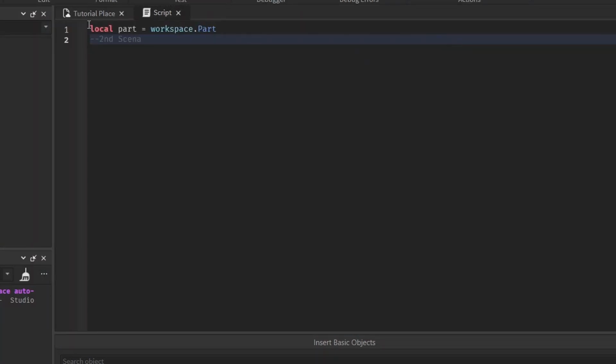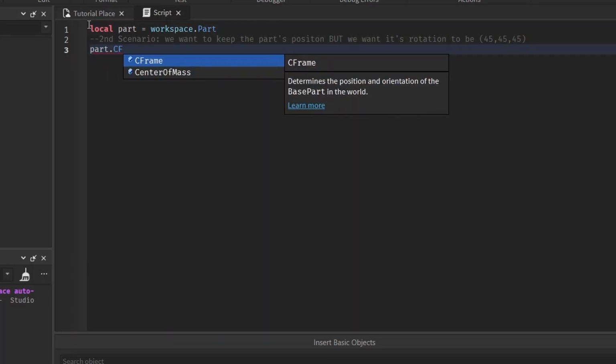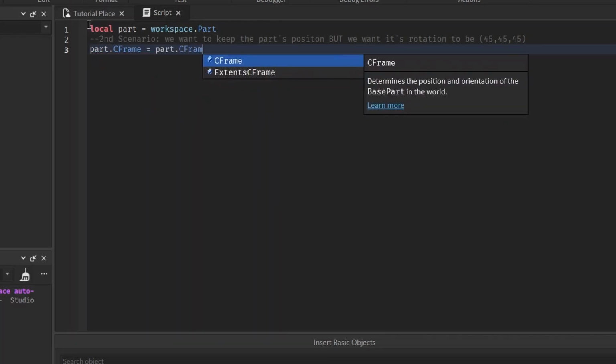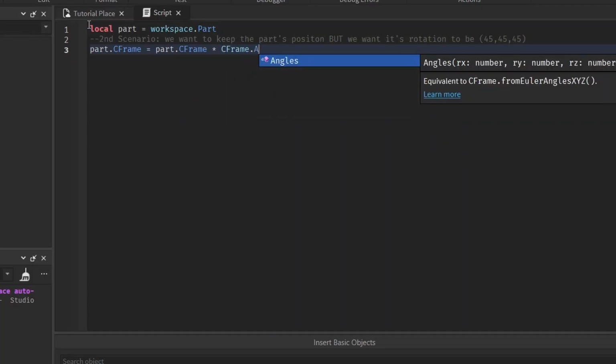The second scenario is we want the part's position to stay the same, but we want its rotation to be 45 degrees by 45 degrees by 45 degrees. The way we do that is similar to how we did the first scenario, but instead of keeping the rotation the same, we keep the position the same, obviously. So part.CFrame equals part.CFrame times CFrame.Angles.